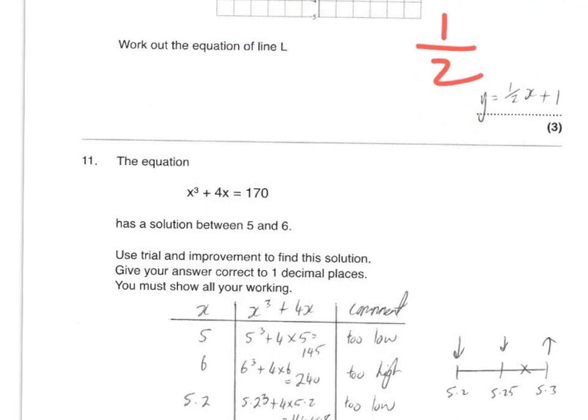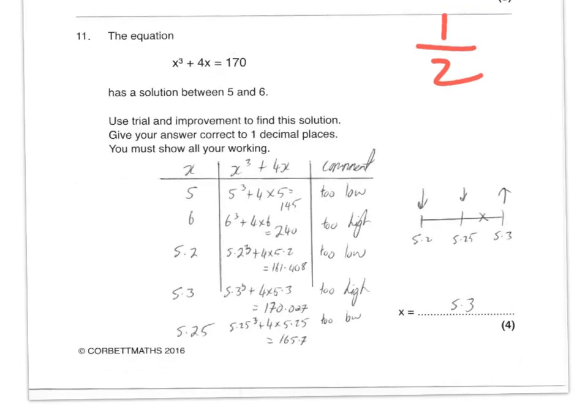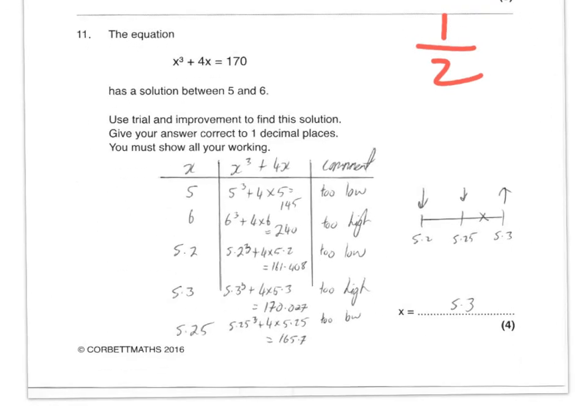Next question. Trial and improvement. I don't have to mess about with this. Just you've got to remember you go in between the middle two values. So we got 2 low, 2 high. We got 5.2, 5.3, do 5.25. If the answer is higher than what you're looking for, round down. If it's smaller, which it is in this case, you round up 5.3.